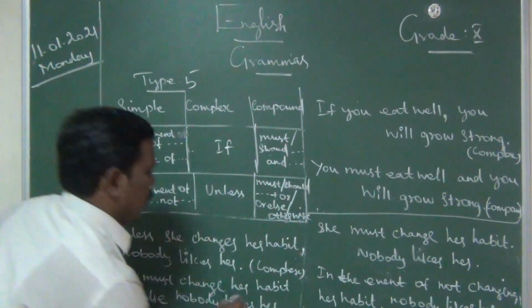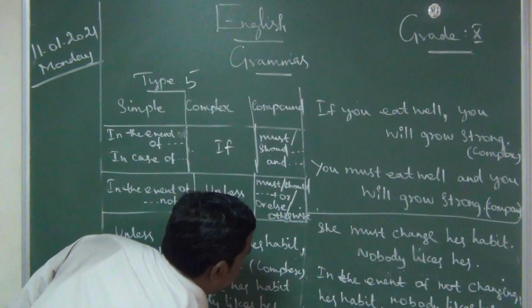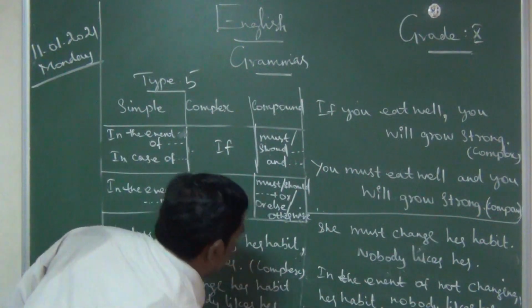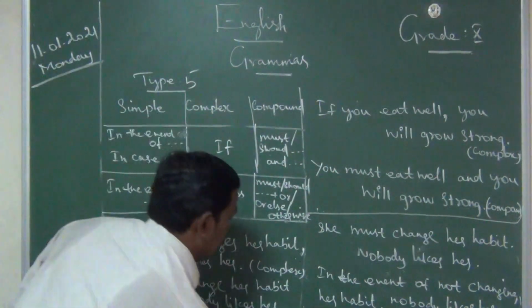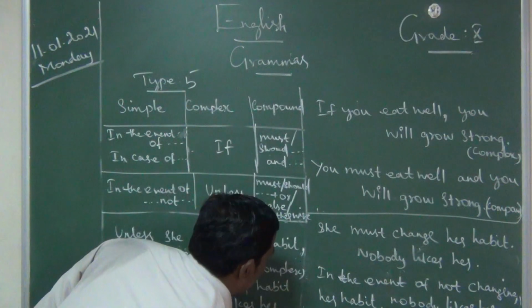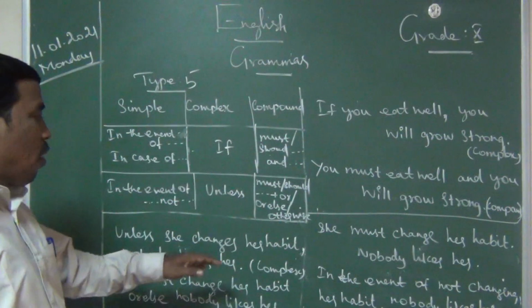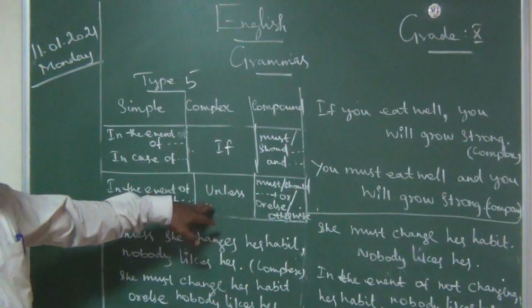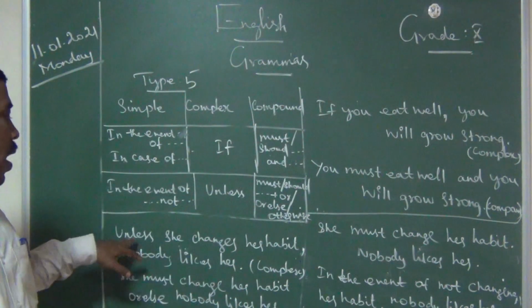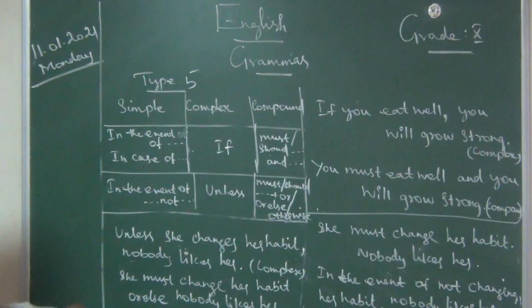Okay, so this is a compound sentence. So complex, what is the keyword? Negative. For negative, unless she changes her habit, nobody likes her. Complex. She must change her habit, or else nobody likes her.